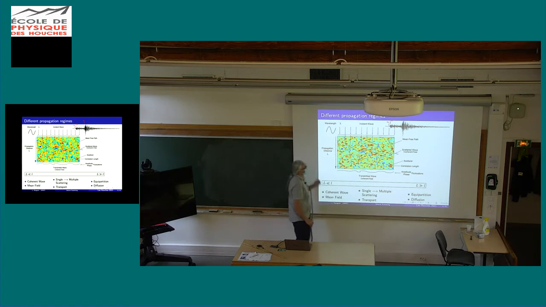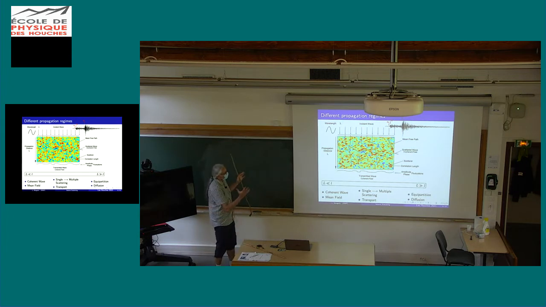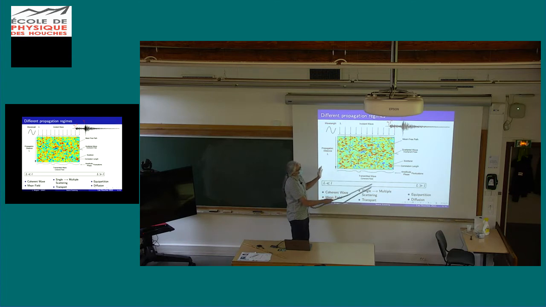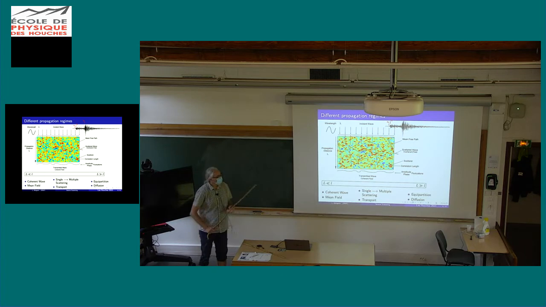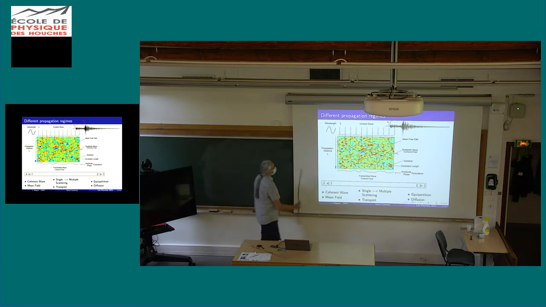Okay. So now to put this thing in the scattering formalism, we are going to do this thought experiment here. I take a chunk of scattering medium. I already talked about the correlation length, and we are going to send a plane wave. It's very simple. We send the plane wave. It has a wavelength lambda.